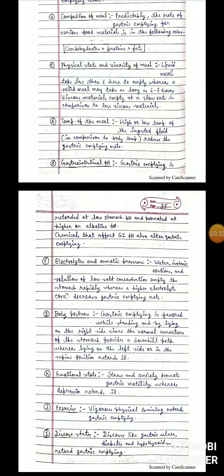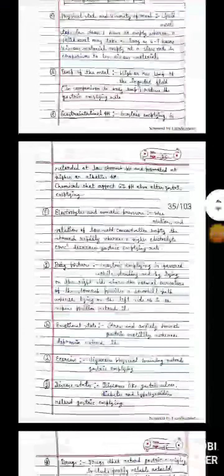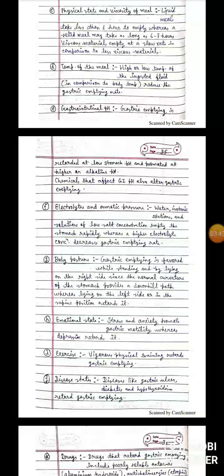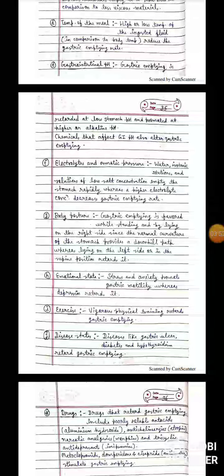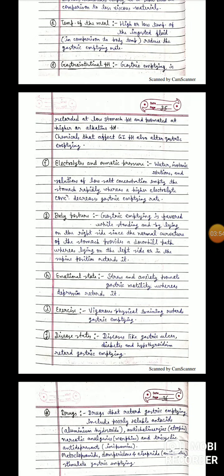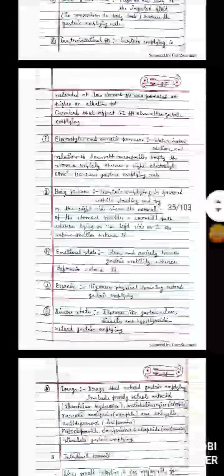Emotional state: stress and anxiety promote gastric motility, whereas depression retards it. Exercise: physical training retards gastric emptying. Disease states like gastroenteritis and gastric ulcer retard gastric emptying.